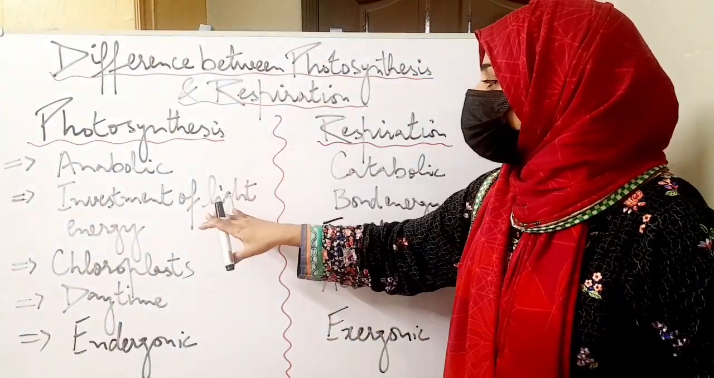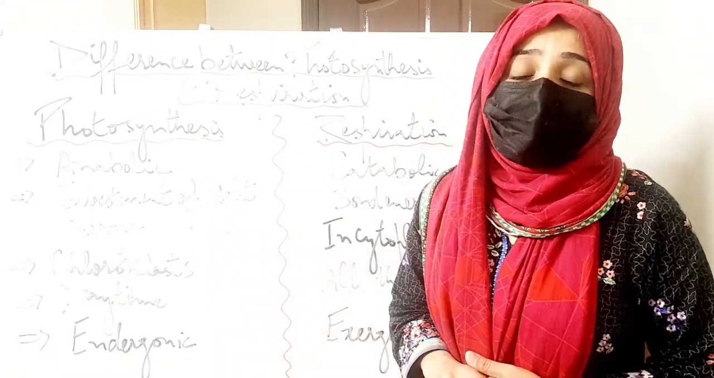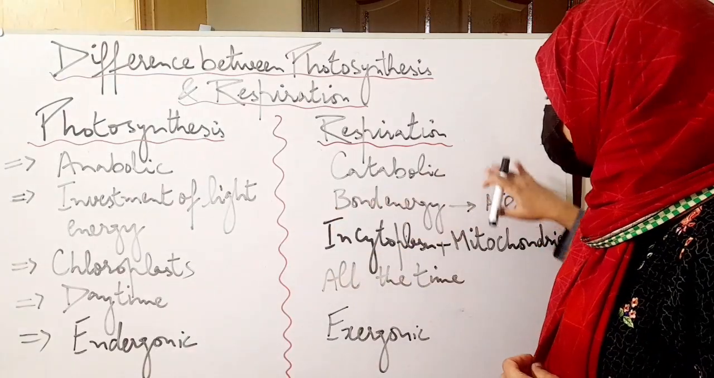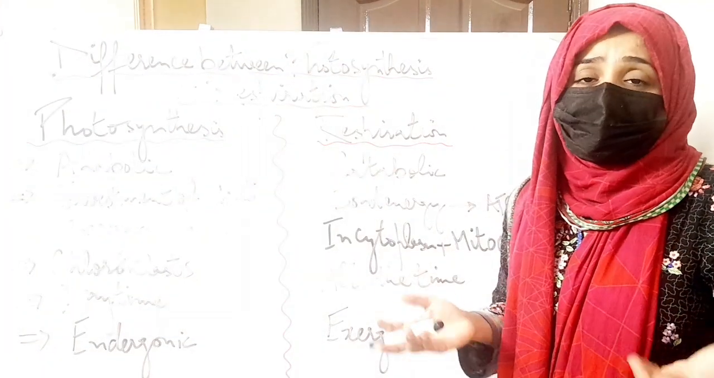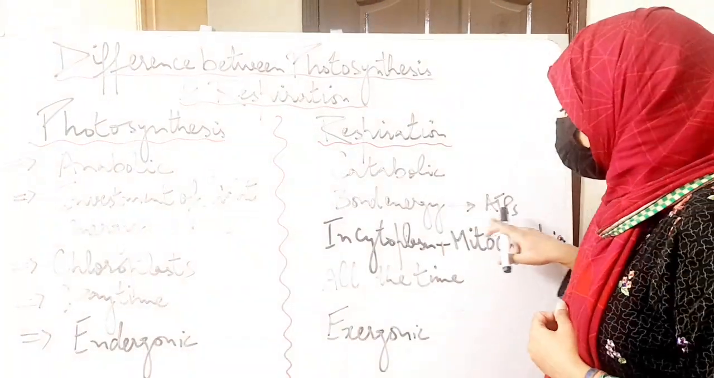In photosynthesis, the sunlight or light energy is invested in such a way that it is stored in the bond energy of glucose, as glucose is synthesized during this process, whereas in respiration bond energy that is present in the glucose is transferred to the chemical energy of ATPs.